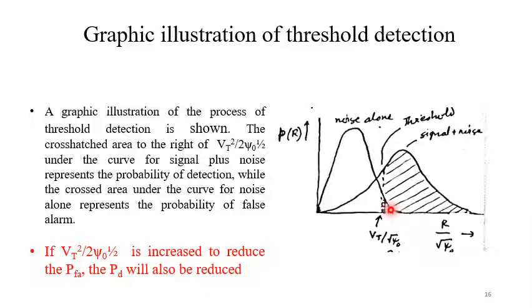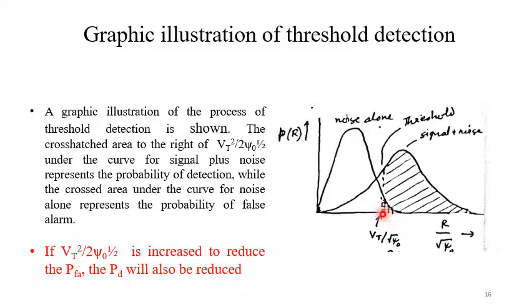But at the same time, it will reduce the probability of detection because this section will be lost now. So an increment in threshold will not only reduce the probability of false alarm, but at the same time it will reduce the probability of detection.